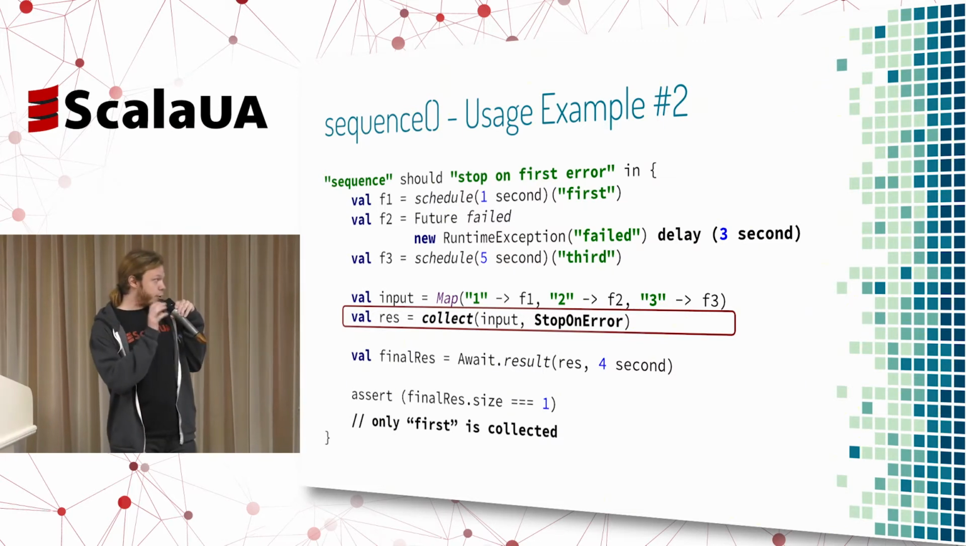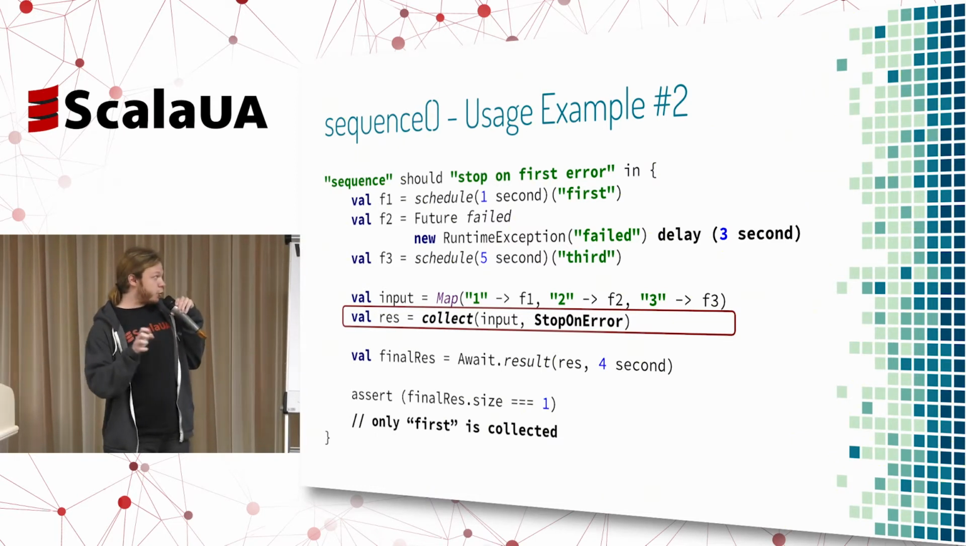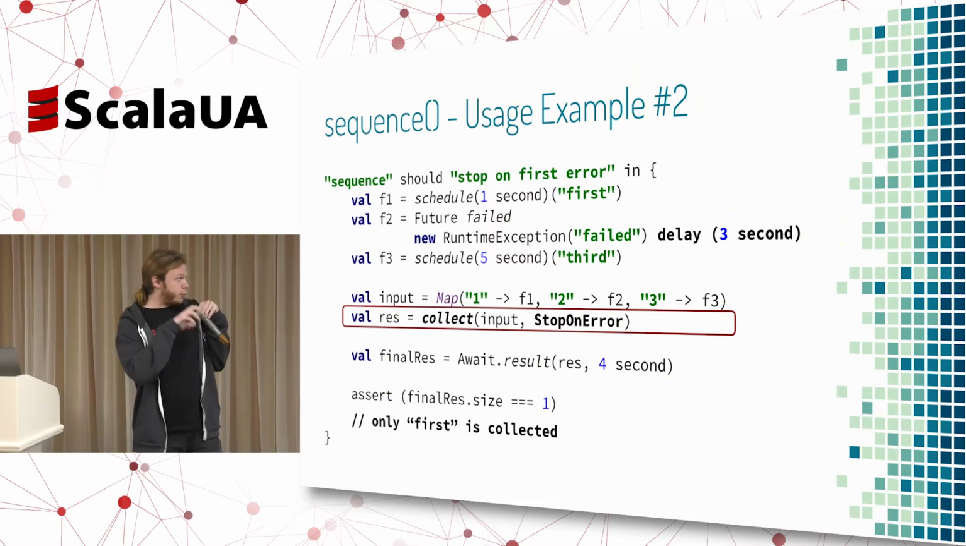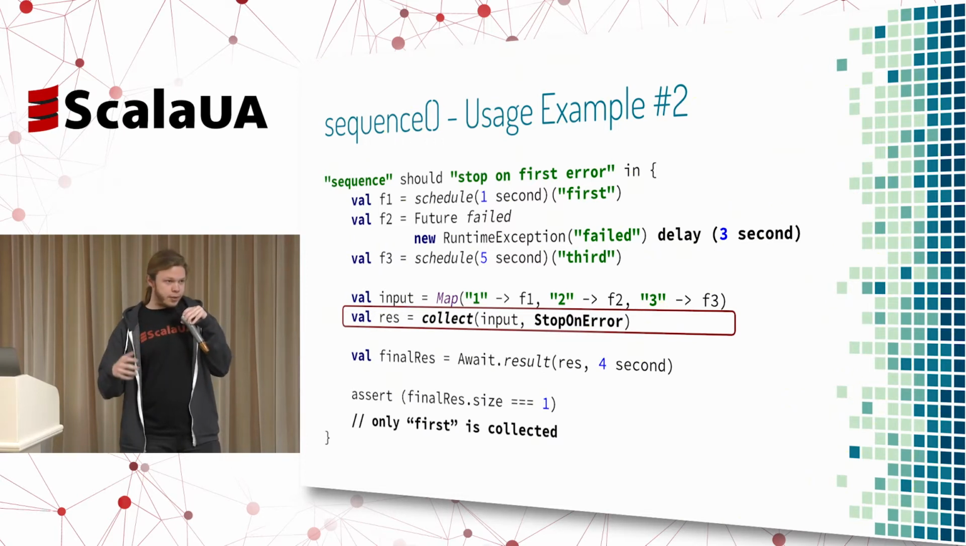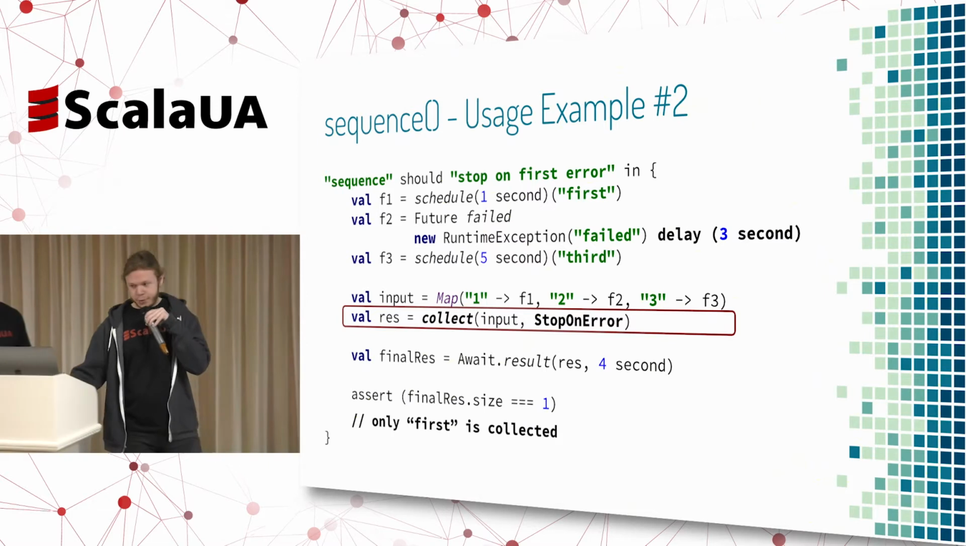That means that once we call the collect method with stop on error, we'll see that we manage to collect the first completed future with the value first. When the second future with the runtime exception is fulfilled, we'll stop the execution and return a map of a single value that will contain the first future.